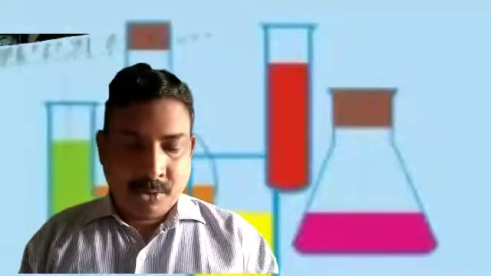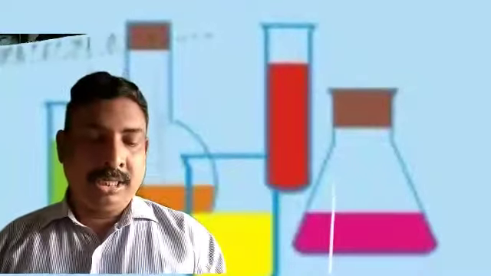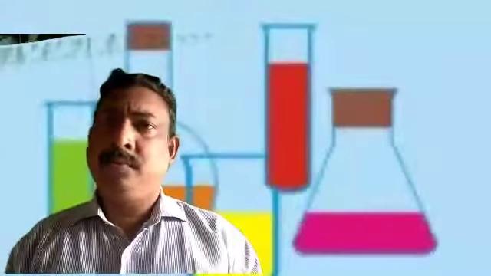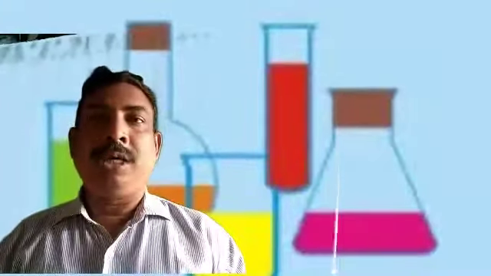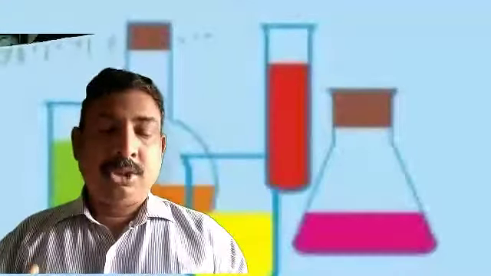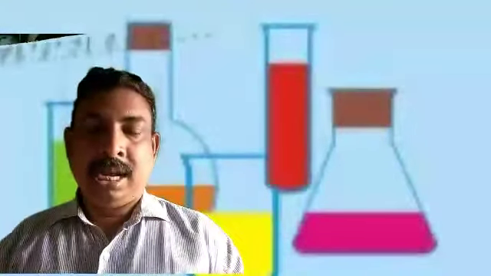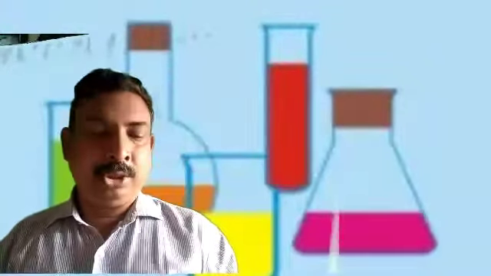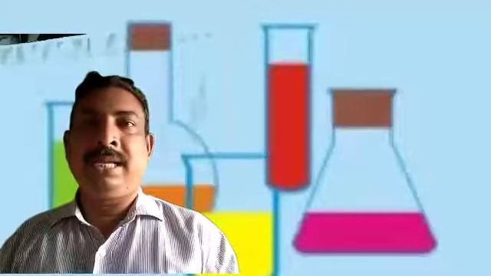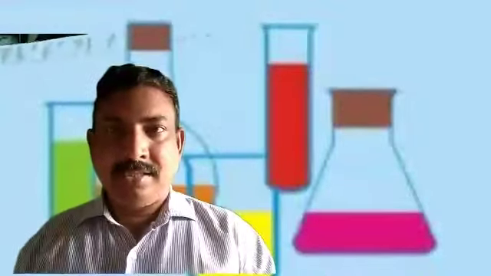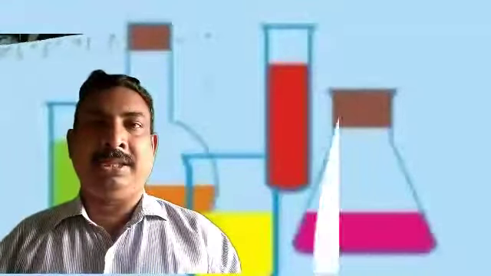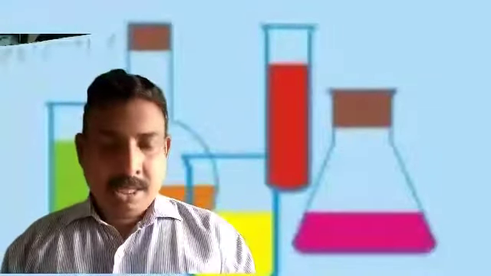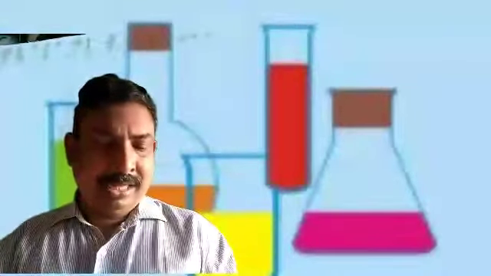And we are going to see one more equation. Sodium plus water gives rise to sodium hydroxide plus hydrogen. Sodium formula is what? Na. Water formula is what? H2O. Sodium hydroxide, NaOH. Hydrogen, H2. So this equation becomes Na plus H2O gives rise to NaOH plus H2. Is it balanced? It is clearly an unbalanced chemical reaction. So what do we need to do? We need to balance the chemical reaction. So check which one has the highest number of atoms.